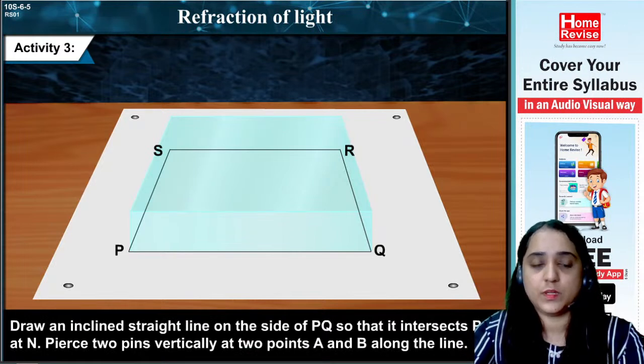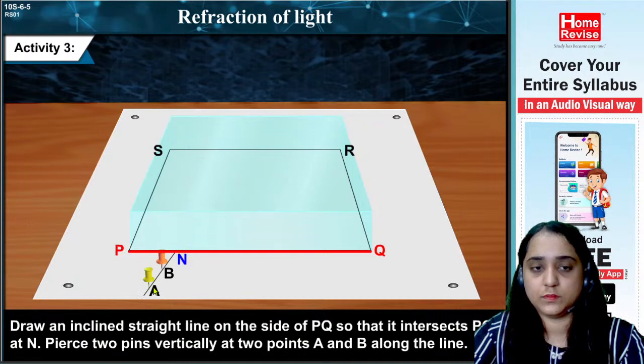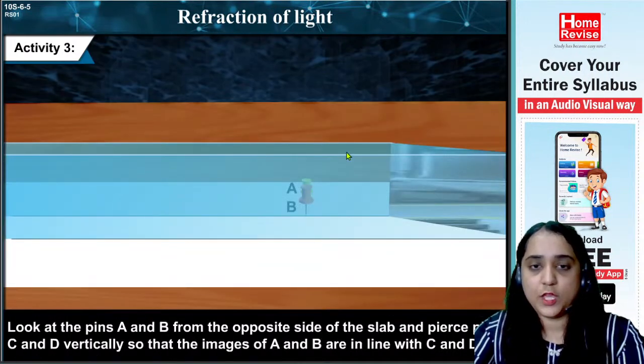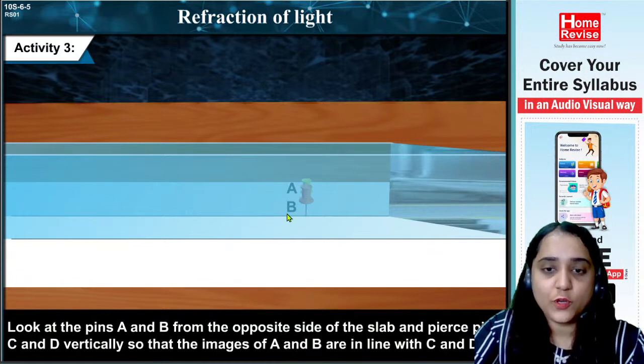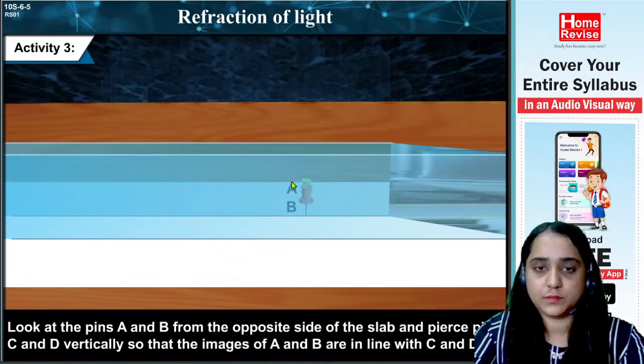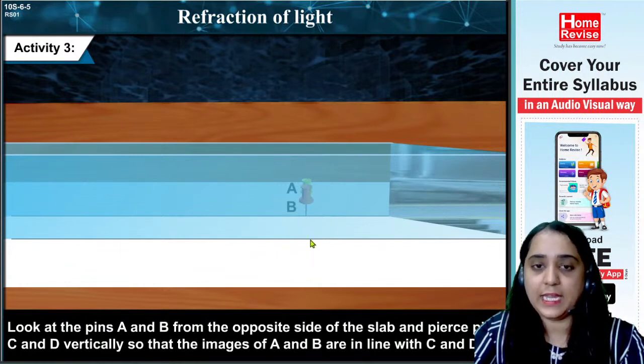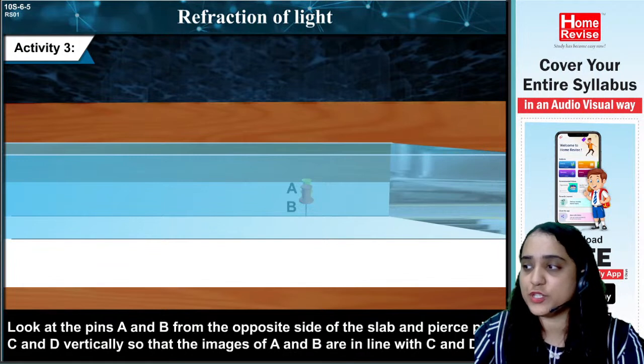Step 2: Draw an inclined straight line on the side of PQ so that it intersects PQ at N. Pierce two pins vertically at two points A and B along the line. Step 3: Now from this side you have to look from the other side at the pierced pins A and B from the opposite side of the slab. Can you see A and B in one line? Yes, now you have to maintain this line and pierce the pins C and D in the opposite direction. Pay attention.